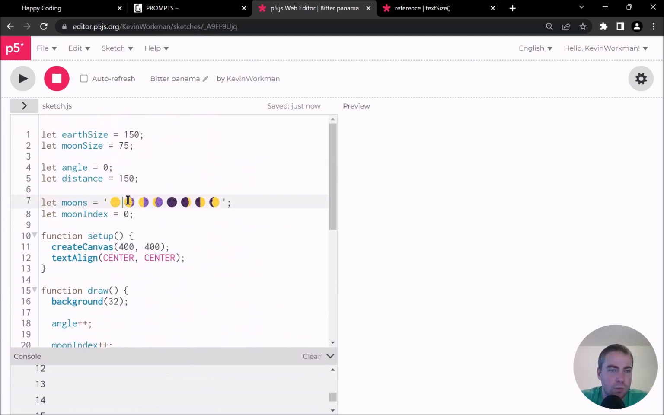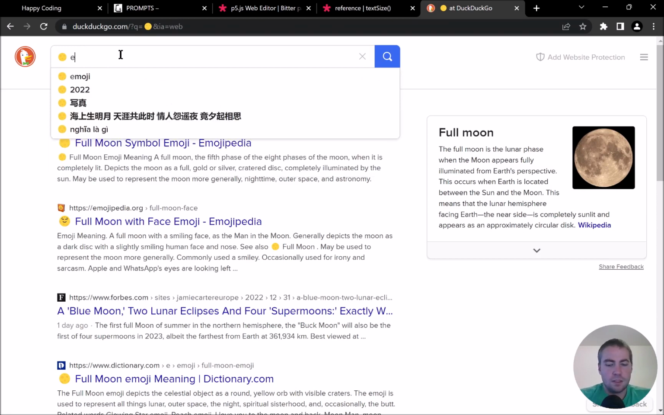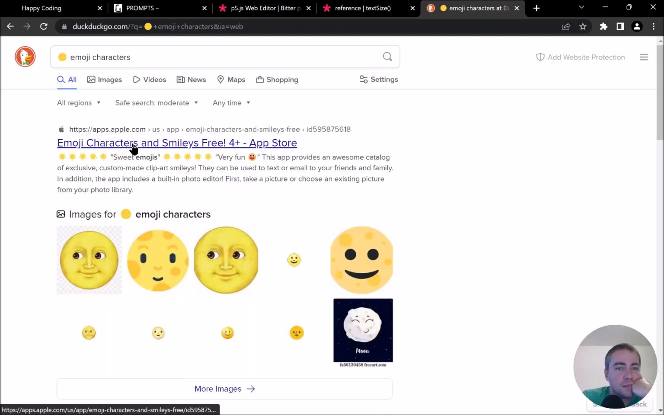I expect it to be what? 1, 2, 3, 4, 5, 6, 7, 8. So it's roughly twice as big as I want it to be. Actually, I think it ends up being exactly twice as big. And that's because I bet that these emojis are actually 2 characters. Some emojis are 2 characters. I don't even know how to look this up, honestly. Can I just type this somewhere and say full moon emoji characters? I bet it's 2 characters.